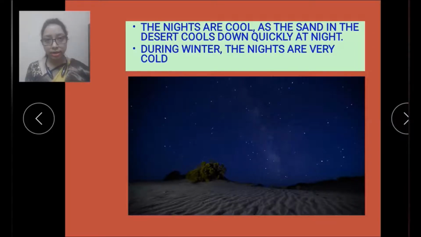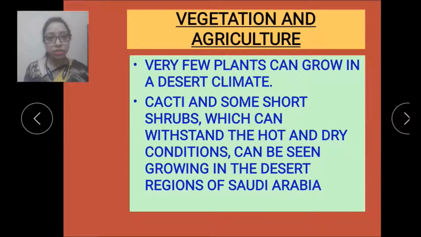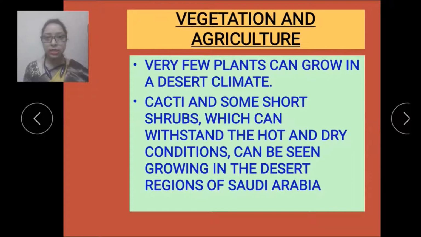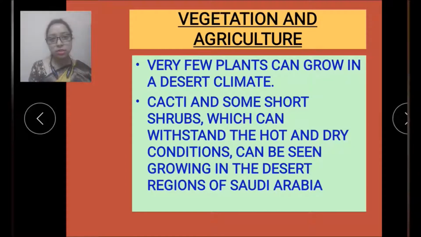Now let's see next. Now let's understand the vegetation and agriculture of Saudi Arabia. So we all know when the area is not receiving rainfall and humidity is also very low, very few plants will grow in that area. So the same happens with Saudi Arabia. Very few plants can grow in a desert climate. So cacti and some short shrubs which can withstand the hot and dry conditions can be seen growing in the desert region of Saudi Arabia.